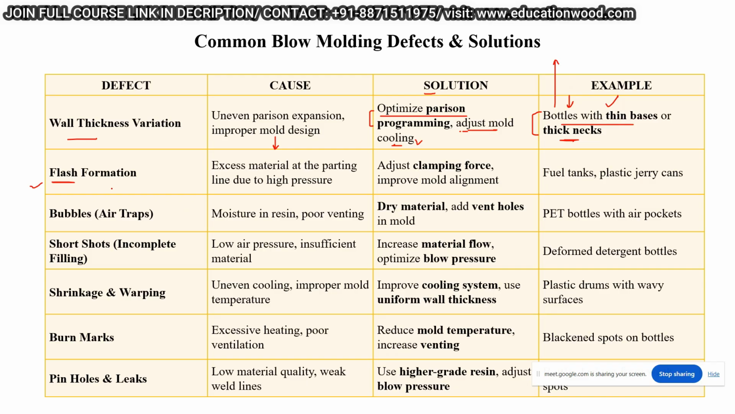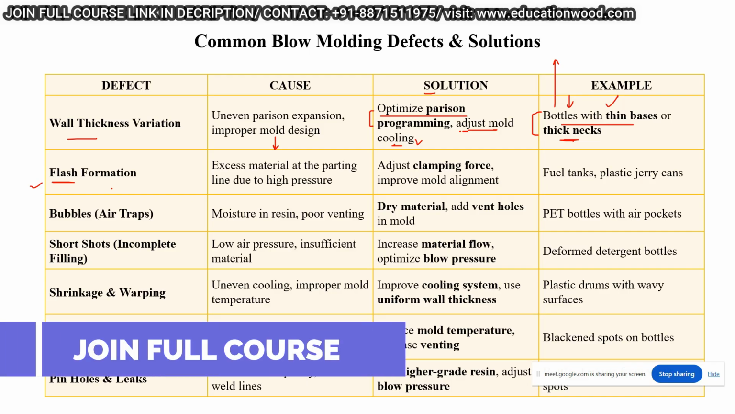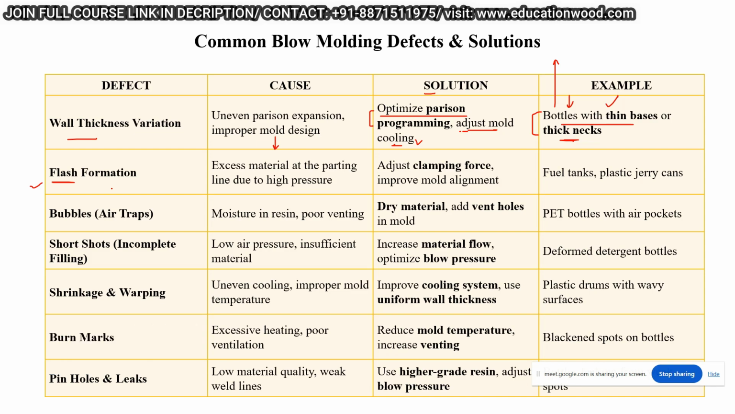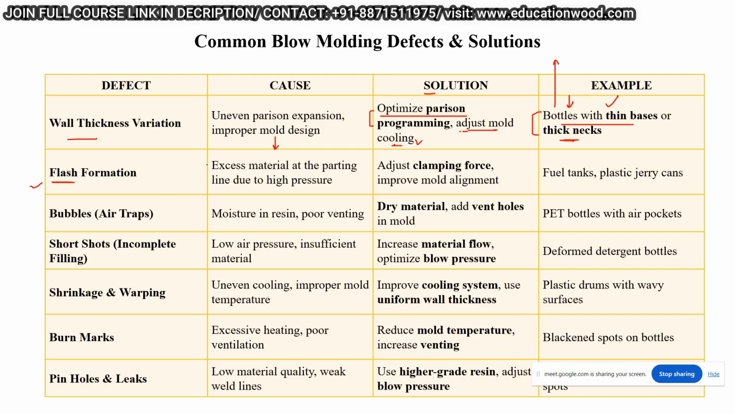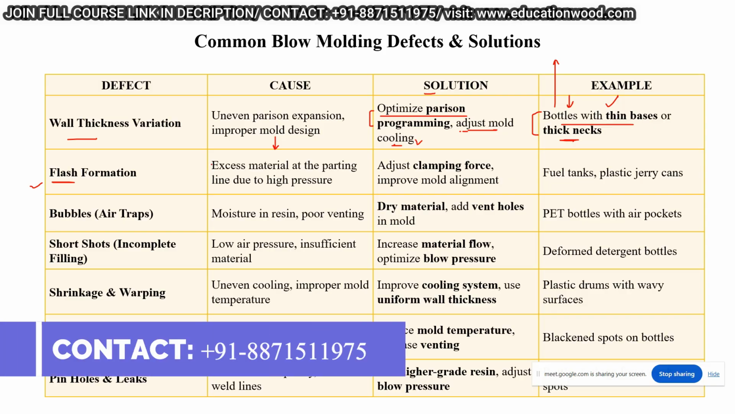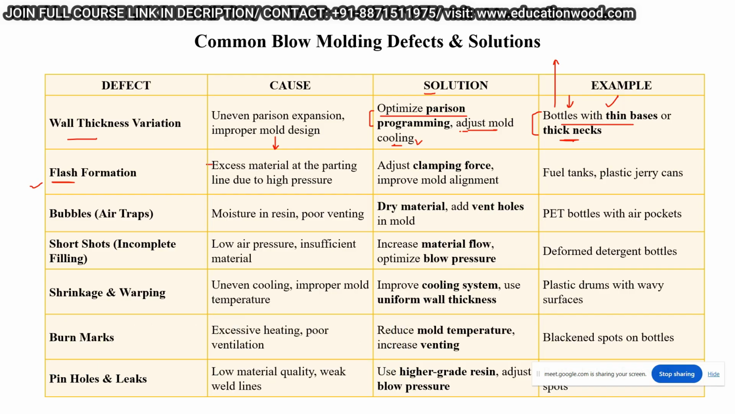Flash means excess plastic which is around the component. But what is the reason for that? What can be a reason? When the mold closes and the Parison is filled, it creates a geometry around the shape of the component. So other than that, whatever plastic is available around it, it's flash.